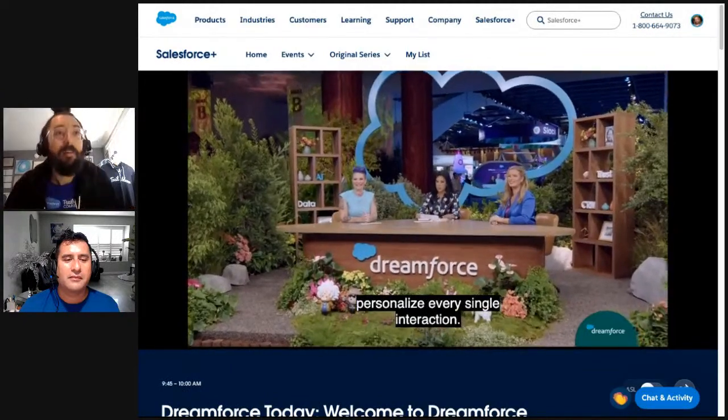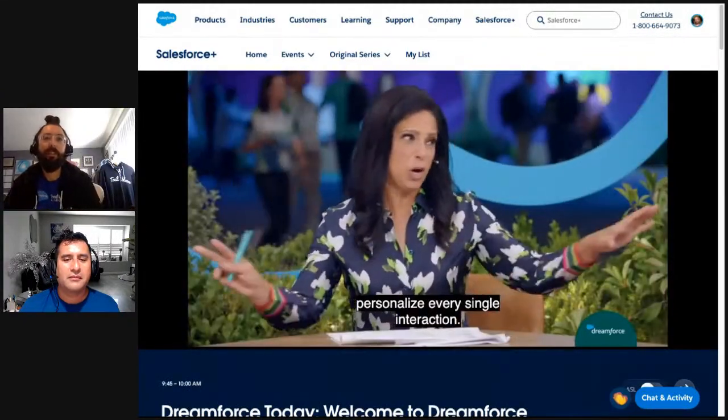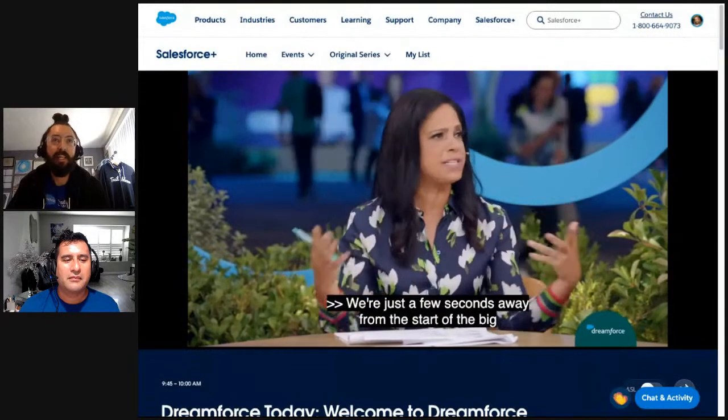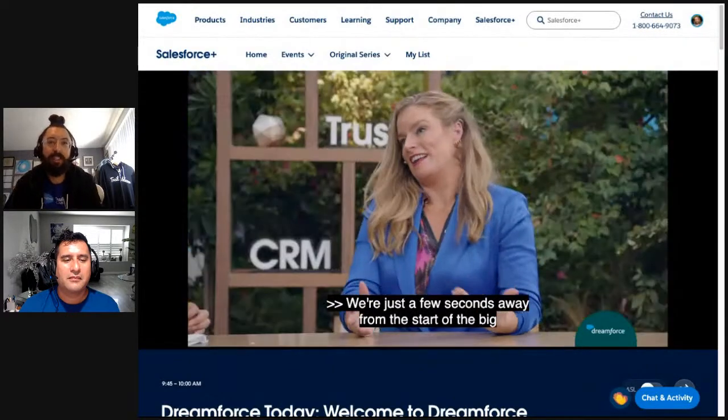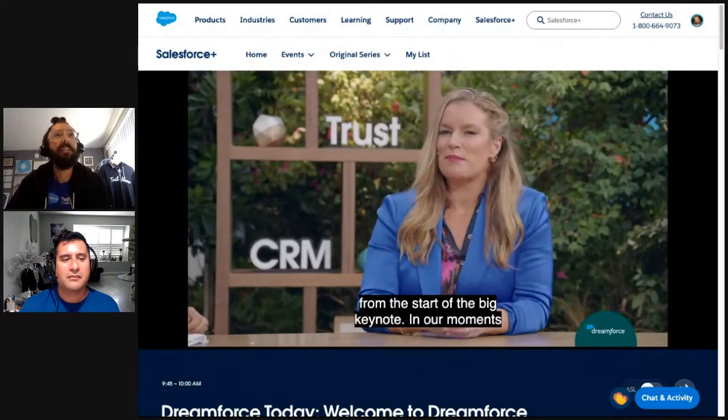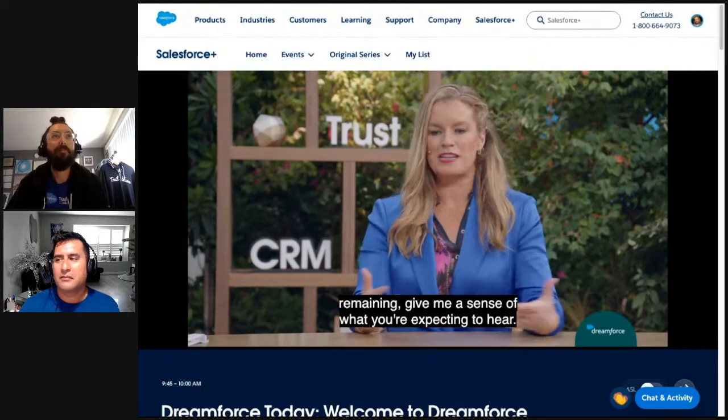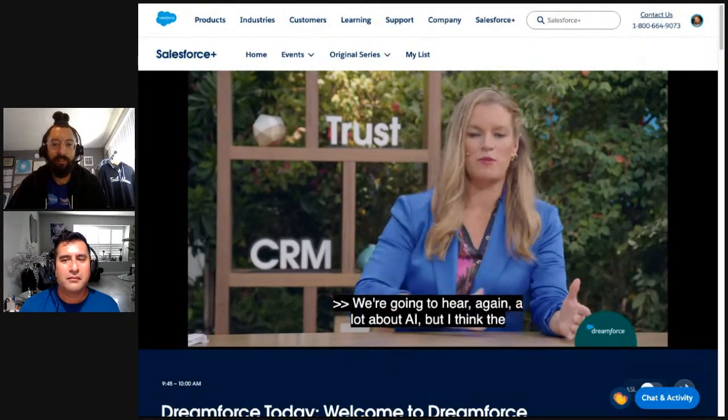We're just a few seconds away from the start of the big keynote. There are moments remaining. Give me a sense of what you're expecting to hear. Well, we're going to hear a lot about AI, but I think the biggest thing we're going to hear is how Salesforce is really leading the way, the right approach to using AI with a combination of data.